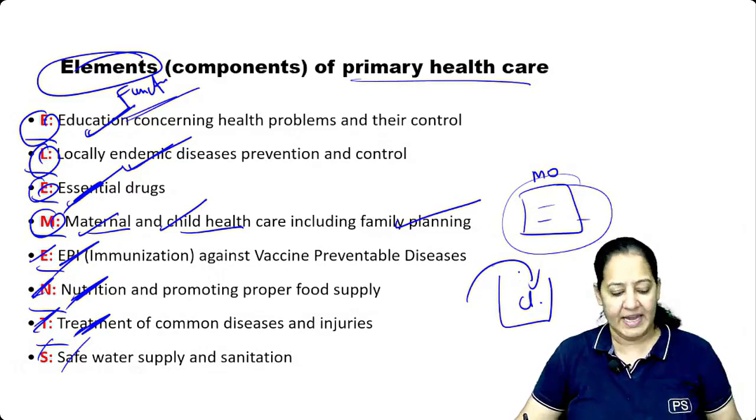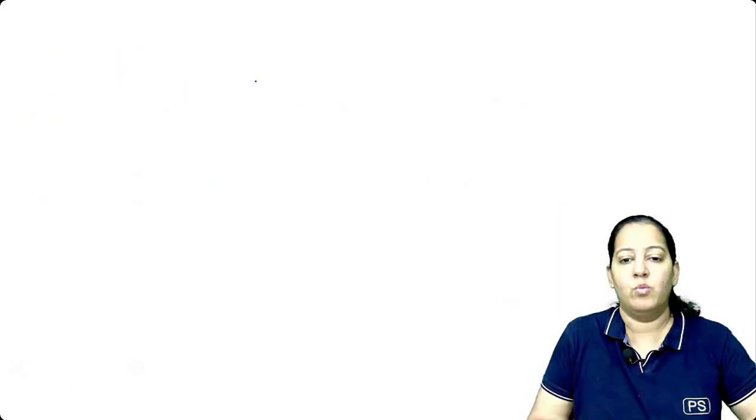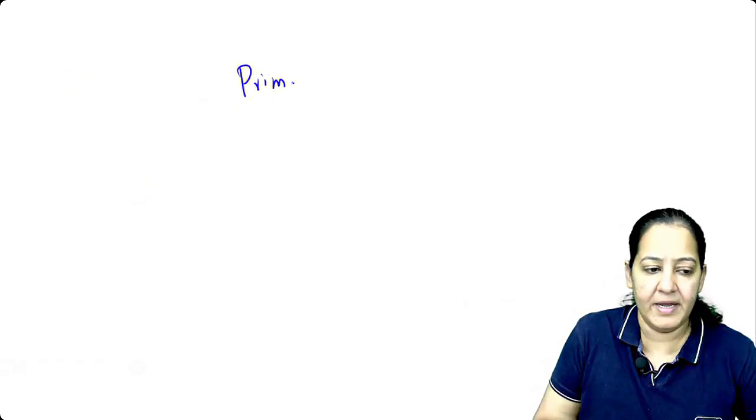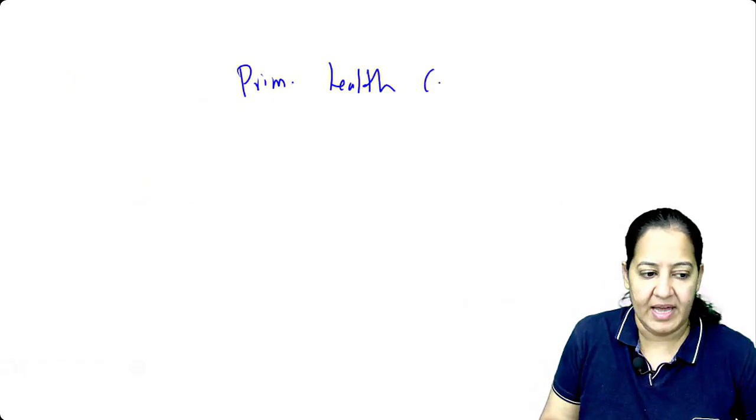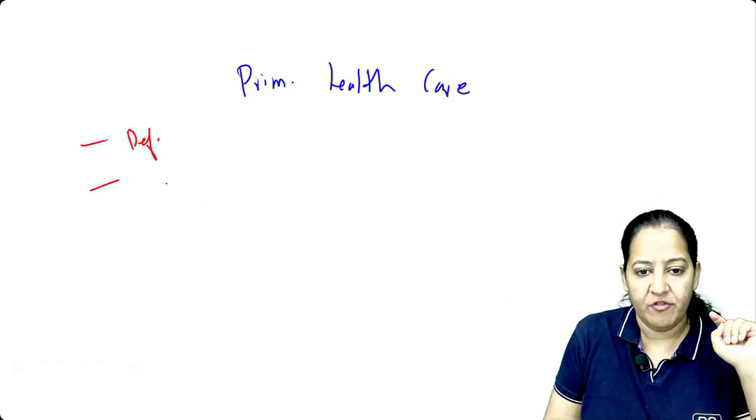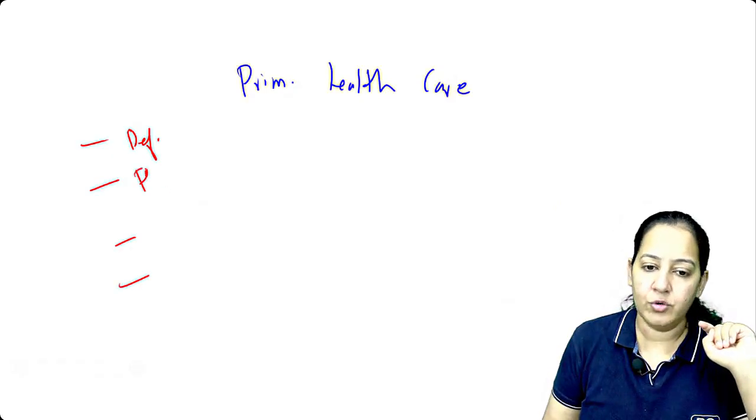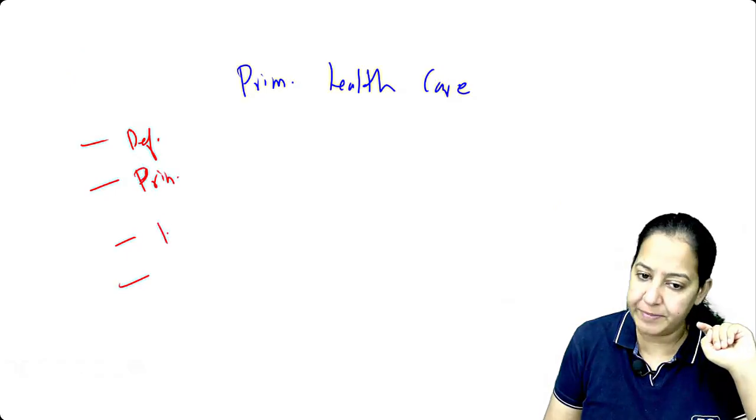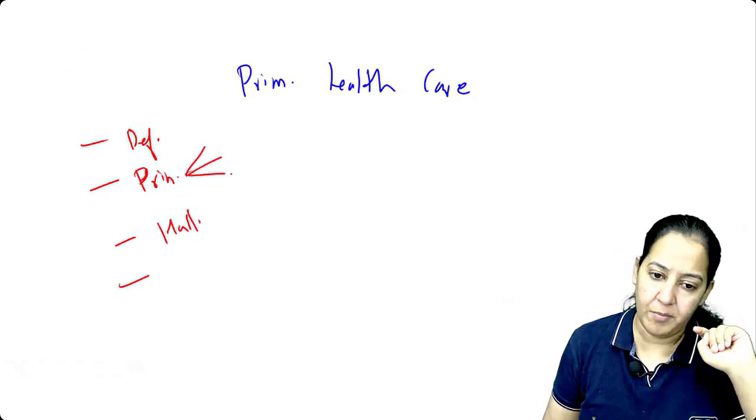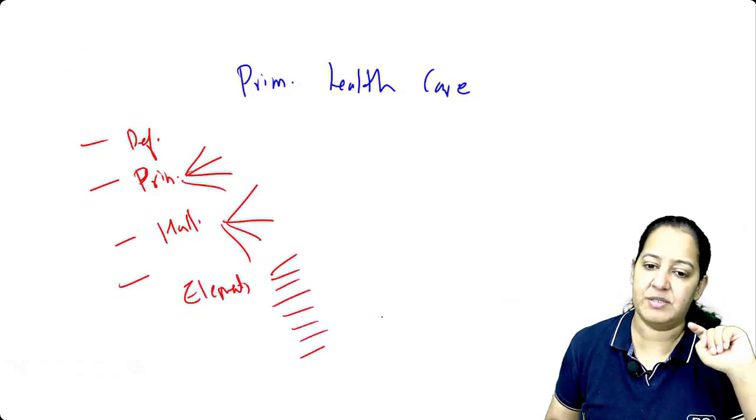So these are the 8 elements or the functions. How many of you got it? Okay, so please learn what is primary health care. You should know the definition of primary health care. You should know the principle. You should know the 4 hallmarks, 4 principles, and the functions or elements, the 8 elements or functions.